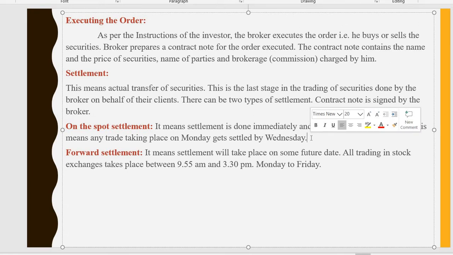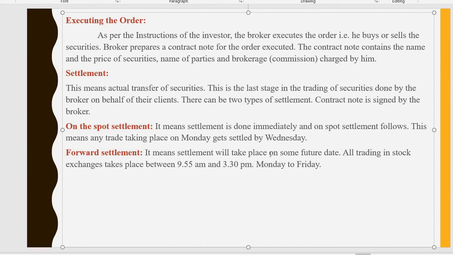So your settlement will take place on Wednesday. That is T plus 2 days, transaction plus 2 days. This is called on the spot settlement. Next is forward settlement. It means it will take place on some future date.